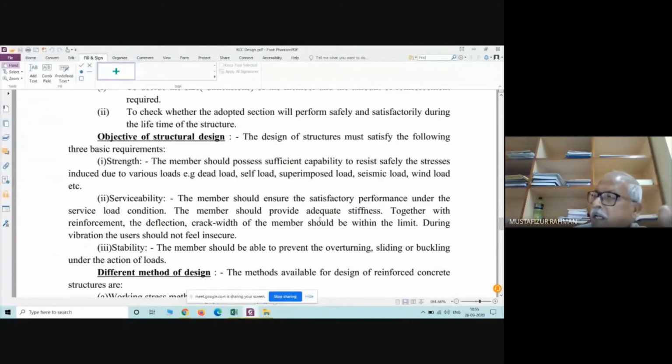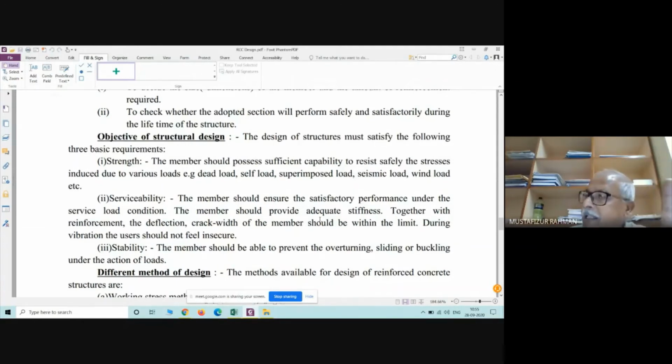Now, when we are fixing, it should have sufficient strength so that whatever probable load is going to act on the member, it will be able to resist without failure.